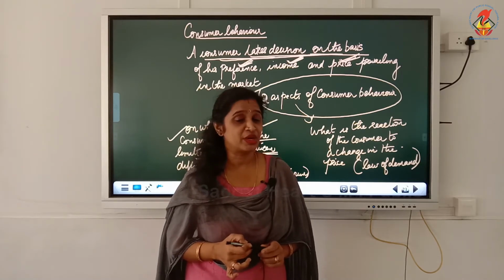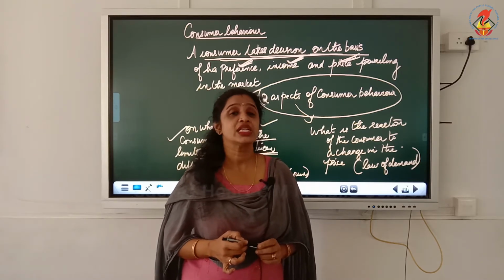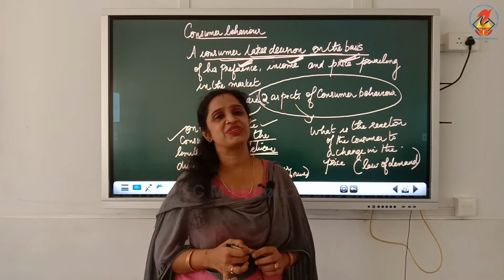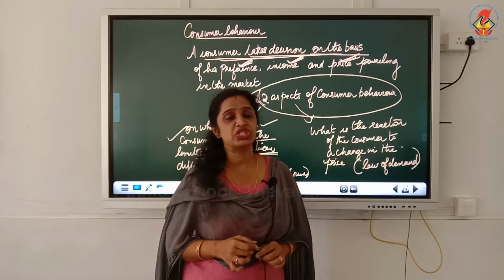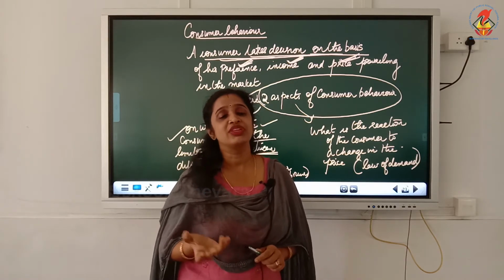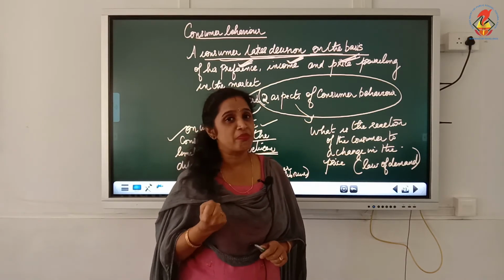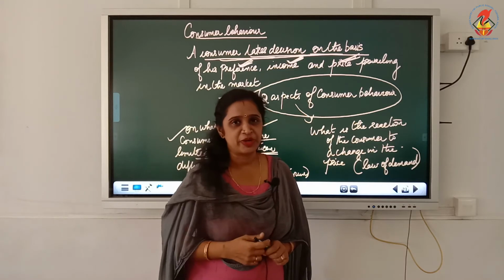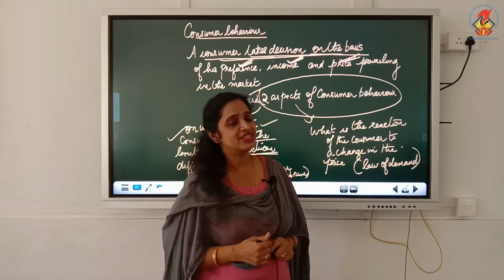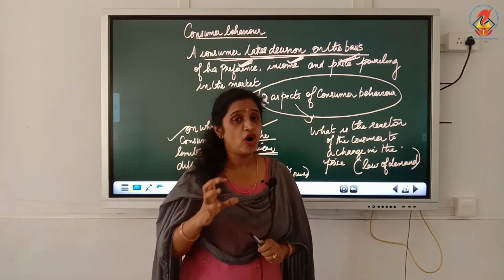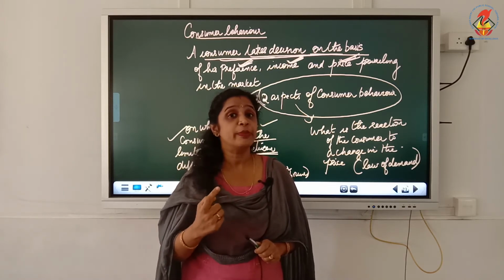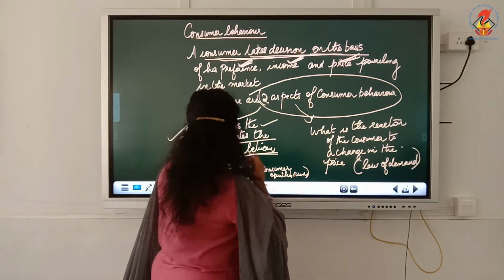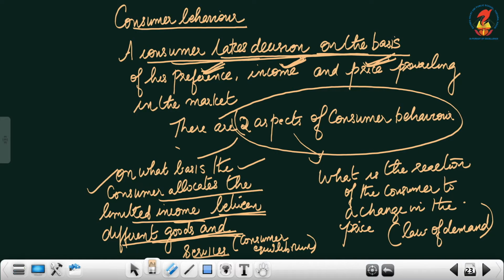Only limited income. You have learned the problem of scarcity in the first chapter. There I gave an example where you are going to a shop to buy a mobile phone with a limited amount of money, limited income. That is being pointed out here, isn't it? On what basis does the consumer decide to spend his limited income between different goods and services?